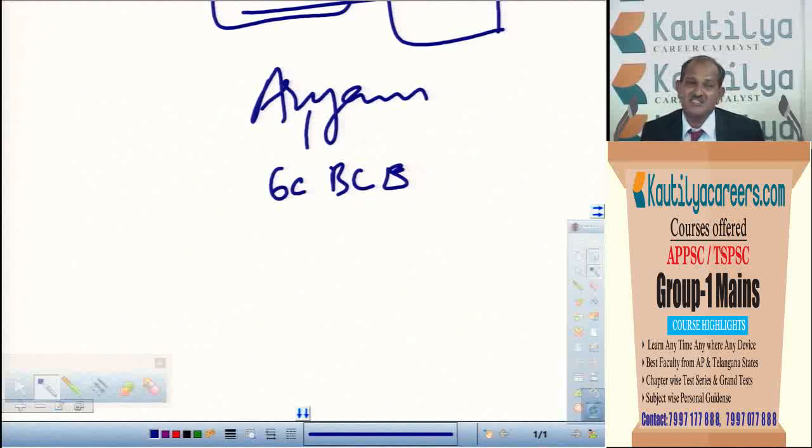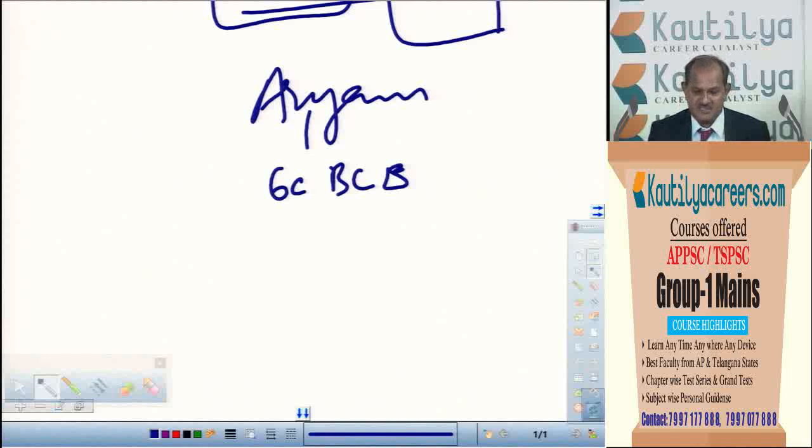The 6th century BC is a very important period in which a religious revolution took place in the country, political changes took place, and even economic changes also took place. Combined, they have had a lot of impact on Indian society. So to study the history of the ancient period of this country, the 6th century BC is very important. Even questions can be asked about the 6th century BC.